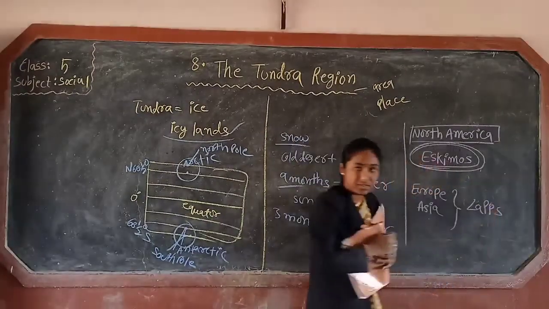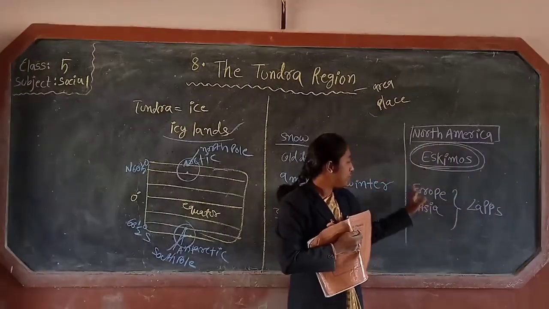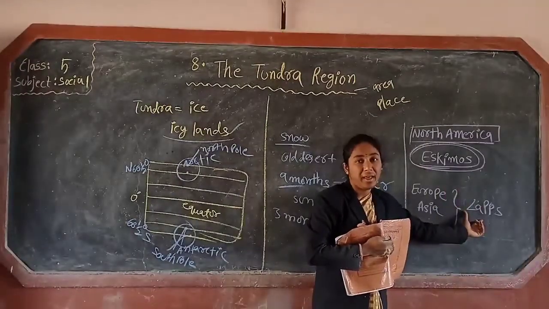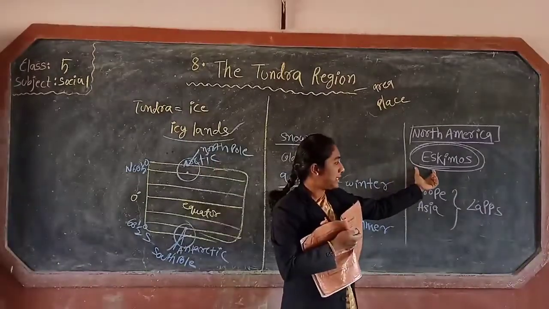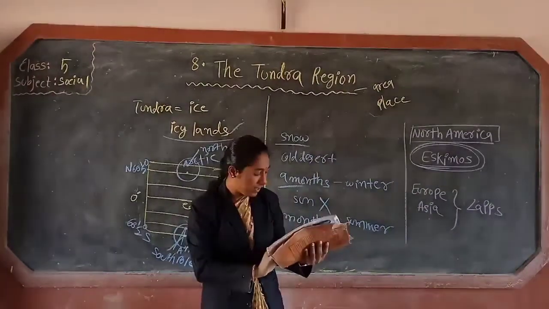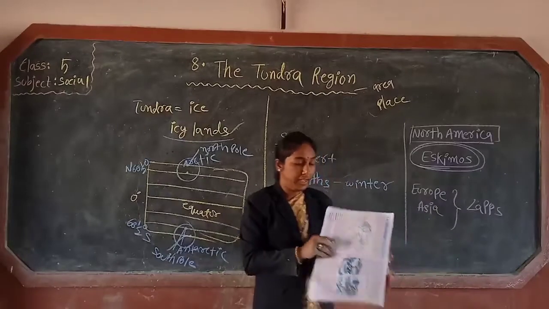L-A-P-P-S. Lapps. Eskimos are from North America, Lapps are from Europe and Asia. Where do these Eskimos and Lapps live, children? In the tundra region.